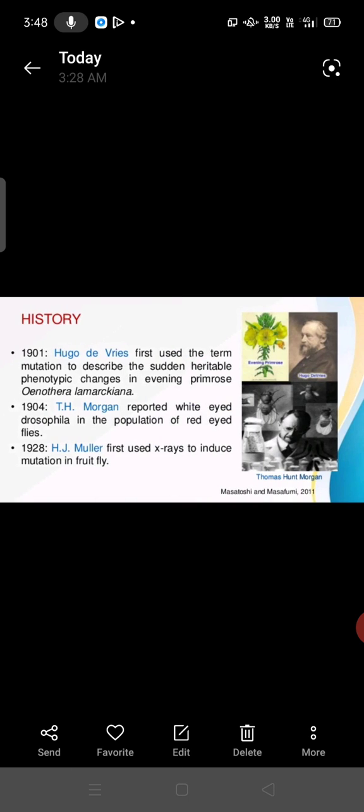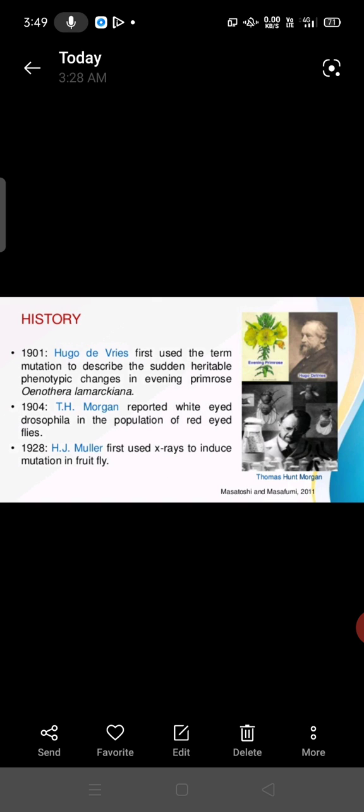So the term mutation, who coined it first? You have to see the history of gene mutation. Okay, so you know the scientists Hugo de Vries, T.H. Morgan, H.J. Muller, all of these worked in the field of genetics, and even Mendel. Okay, so the scientist Hugo de Vries first used the term mutation to describe sudden heritable phenotypic changes in the evening primrose, that is a flowering plant, where changes occur in the flower. He did the study on that only.